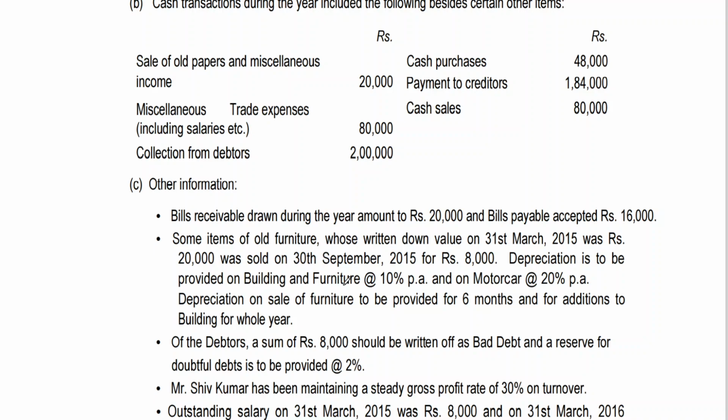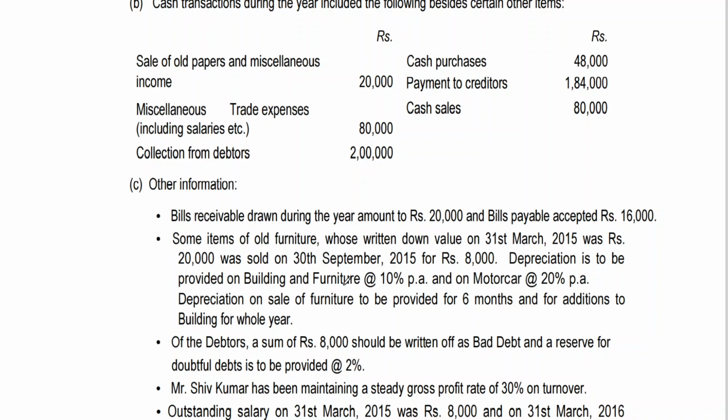30th September 15 written down value. To get written down value from 20,000 rupees, I have to calculate depreciation at the rate of 10% for 6 months. If I calculate 20,000 at 10%, for 6 months it comes to 1,000 rupees. So 20,000 minus 1,000 is 19,000 written down value. It has been sold for 8,000, which means we are getting a loss of 11,000 rupees.